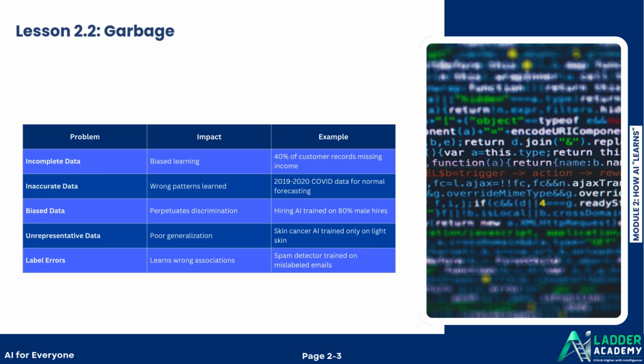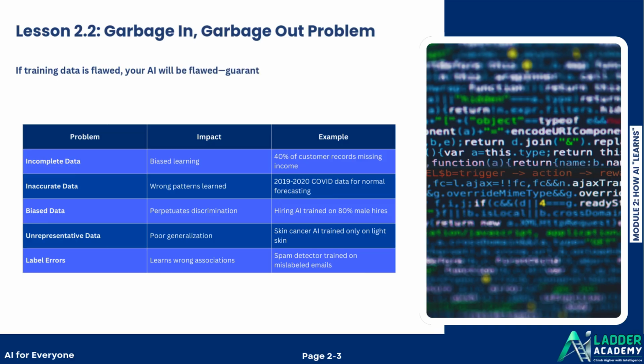Lesson 2.2, Garbage in, Garbage out problem. If training data is flawed, your AI will be flawed, guaranteed. No algorithm sophistication can overcome poor data.